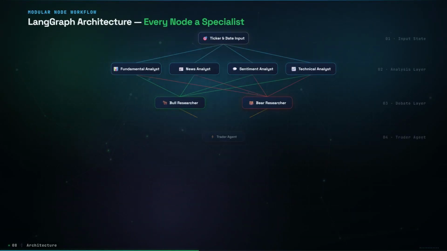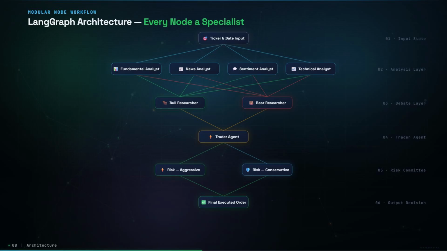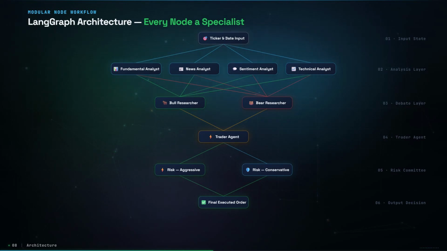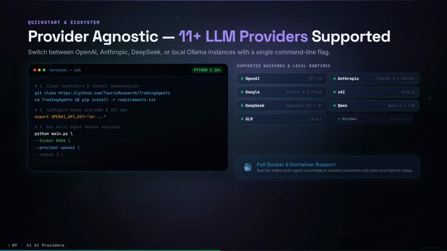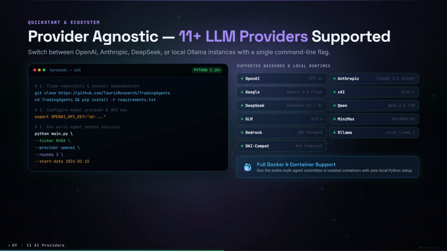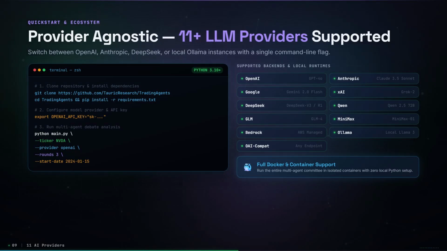Under the hood, TradingAgents is built around LangGraph. Instead of one enormous prompt, each stage becomes a separate node in an AI workflow, making the process easier to inspect, modify, and extend. The framework supports multiple AI providers, including OpenAI, Anthropic, Google, xAI, DeepSeek, Qwen, GLM, Minimax, Amazon Bedrock, Ollama, and other OpenAI-compatible endpoints. Another useful feature is decision history. Completed analyses can be written to disk, so subsequent runs can reference previous decisions and reasoning.